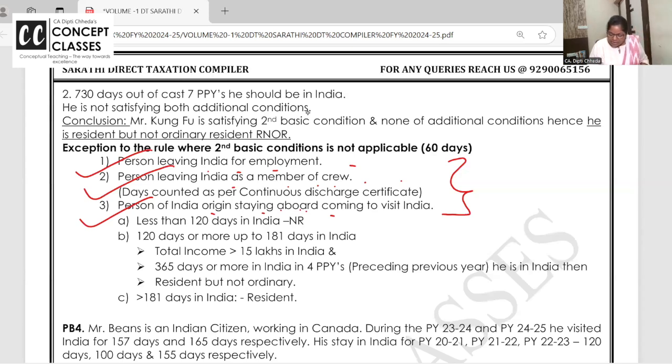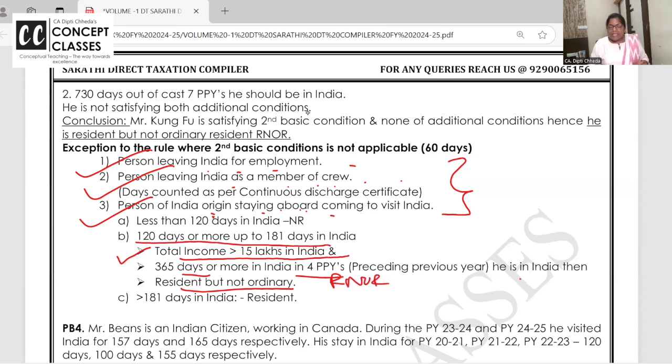But the exception is if a person of Indian origin staying abroad comes to visit India and he is having total income more than 15 lakhs in India, which is taxable at 30%, and then 365 days or more he is in India in the 4 years, he will be resident but not ordinary resident.